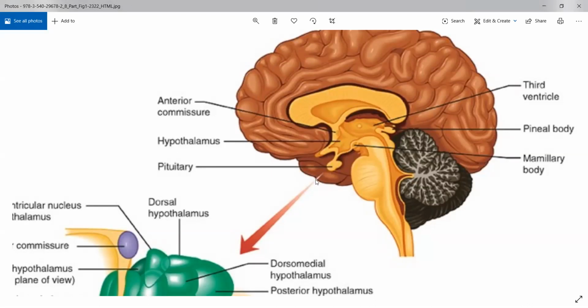How it does this is, there is something called the hypothalamus-pituitary axis. If you know what an axis is, A-X-I-S, it is basically a line on which something can rotate. If I talk about the axis of the Earth, it is the line on which the Earth rotates. In your body, you will have several such axes. The plural of axis is axes, A-X-E-S. This is not exactly a straight line. It basically means the line of control.